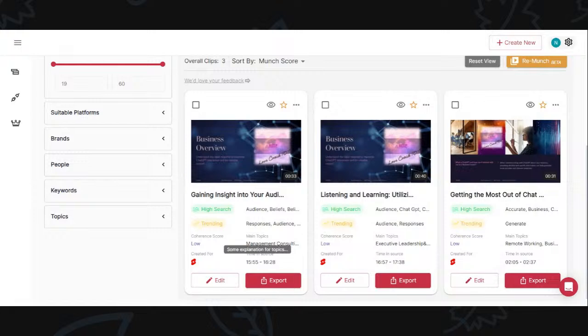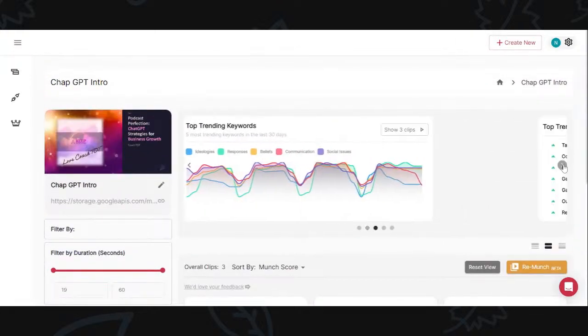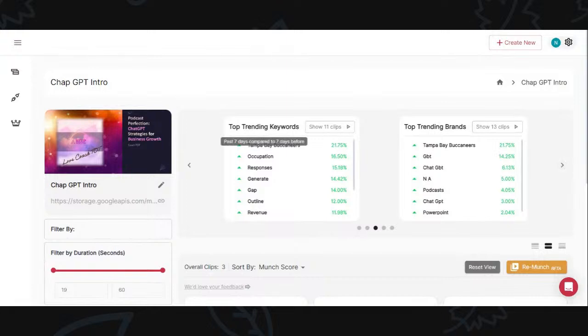And the main topics, if you just hover over, it gives you the information: management, consulting, industry, executive leadership, management, right? So it gives me these are the top 3 trending based on these trending keywords. And then if we go over, it gives us again the top trending keywords, and I can look at those clips. The top trending brands, I can look at those clips.